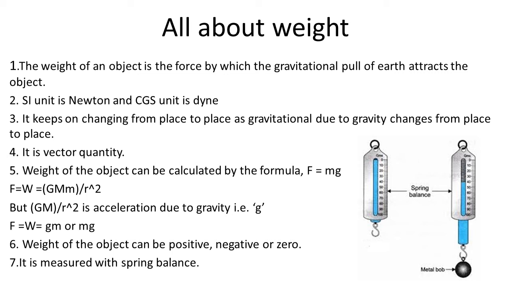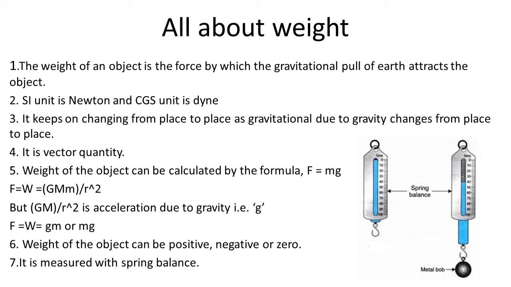Now let us discuss how people use weight and mass interchangeably. Colloquially, we use weight for both mass and weight of the object and measure the weight in kilograms, which is the unit of the mass. But in scientific language, when we say that Rajiv's weight is 75 kg, we are talking about Rajiv's mass. What we mean is that Rajiv's weight is equal to gravitational force on 75 kg of mass.